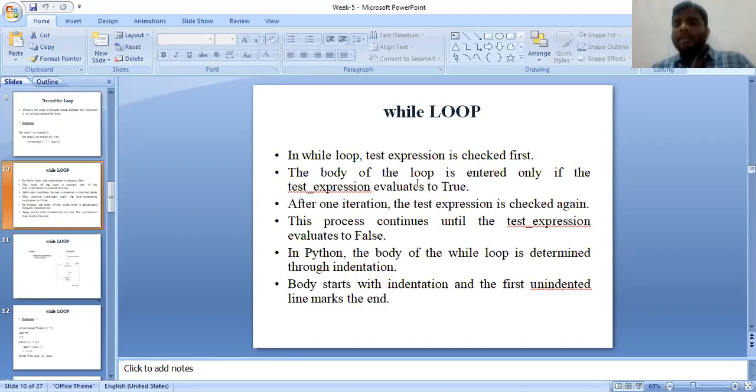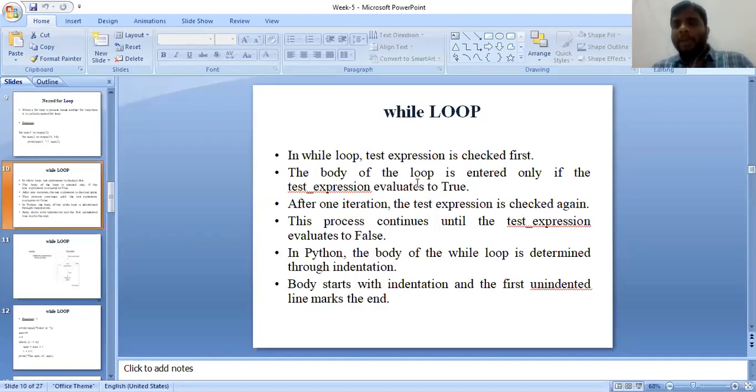After the second iteration is over, when it goes to the third iteration, it again goes to the while condition, and if the while condition is satisfied, then again it enters into the while body and executes the statements of the body. This is the process of while. The process continues until the while condition becomes false.